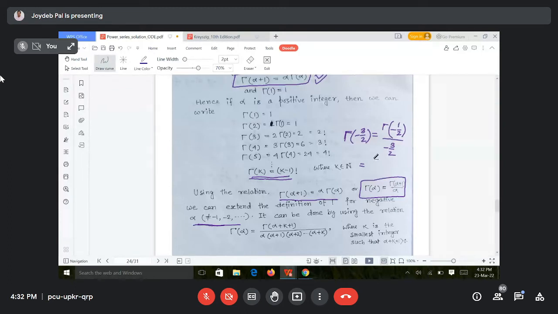It will be gamma of minus 1 by 2 plus 1, so it will be gamma of plus 1 by 2, right? Divided by alpha. Alpha means minus 1 by 2. And minus 3 by 2 is already there, so divided by minus 3 by 2.